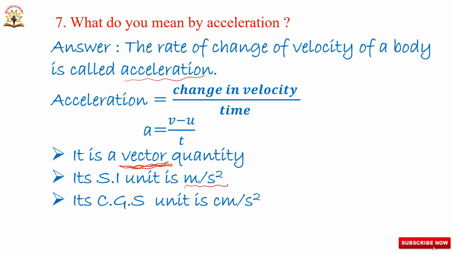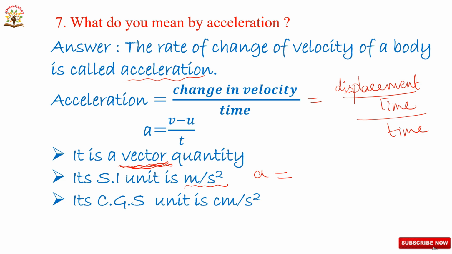Here velocity is nothing but displacement by time, and again divided by time. So, acceleration A is equal to, now we are discussing the SI units.